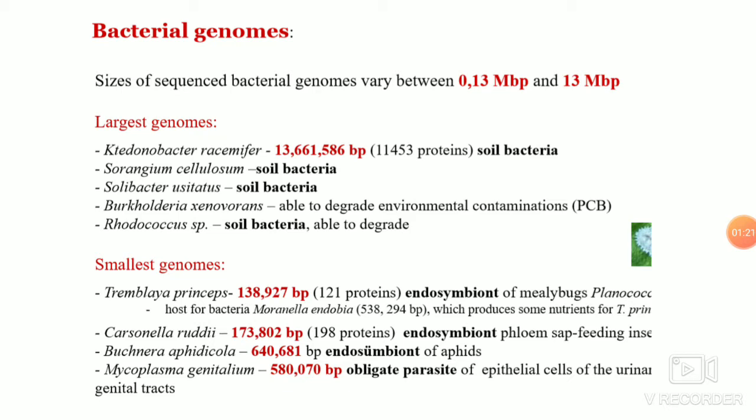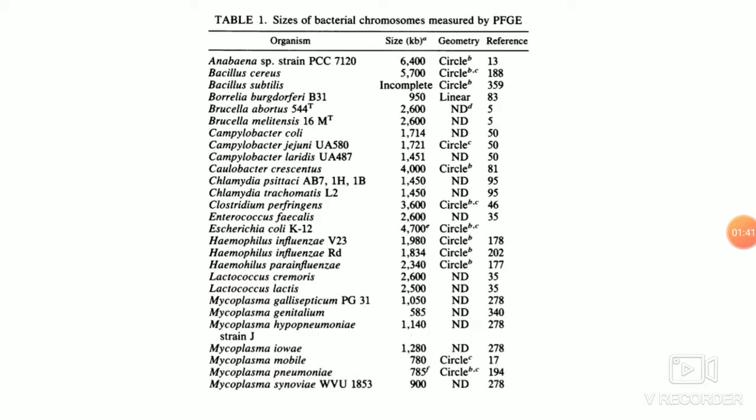And you have the smallest genomes also, which consist of 6 lakh base pairs, like Buchnera, which are present in aphids, or Mycoplasma, which is like 5 lakh base pairs, an obligate parasite of epithelial cells of the urinary genital tract. And you have other organisms also, which are mesophilic organisms found everywhere, like E. coli, which I have not mentioned here, which is 4639 kilobase pairs.